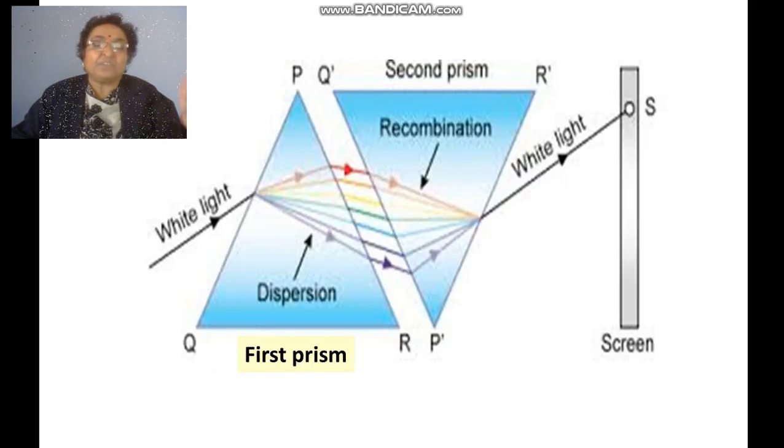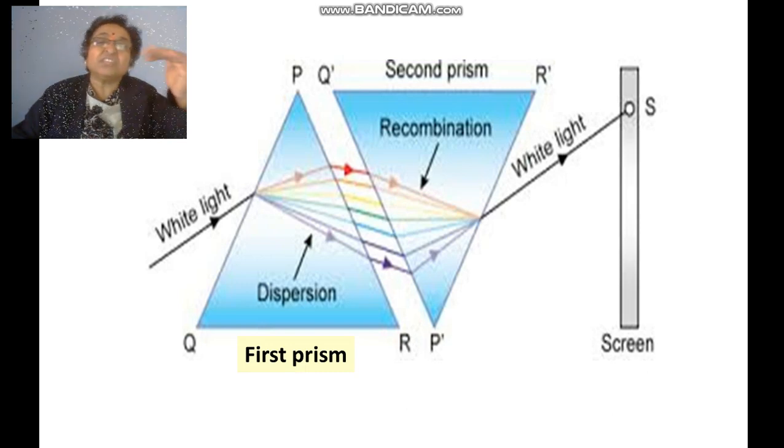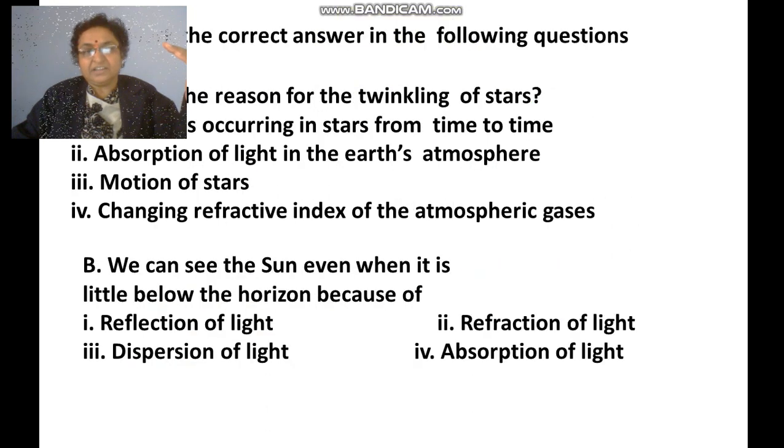If we put the prisms in such a way, the first prism shows deviation and dispersion of light into 7 colors, and the second in the inverted position shows recombination of the light, and we get white light again. The question may be asked for the diagram and for explanation also. The assignment on this is fill in the blanks, and the second type is choose the correct alternative.